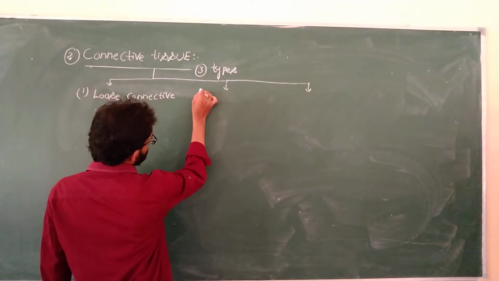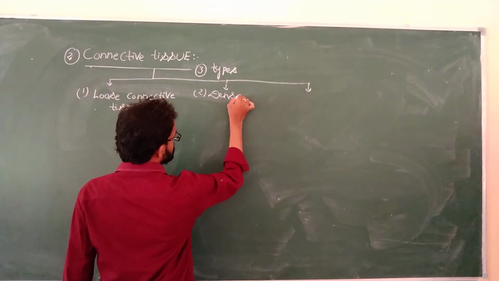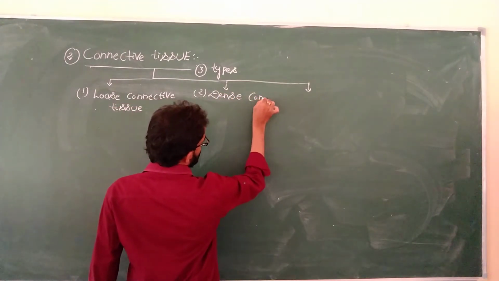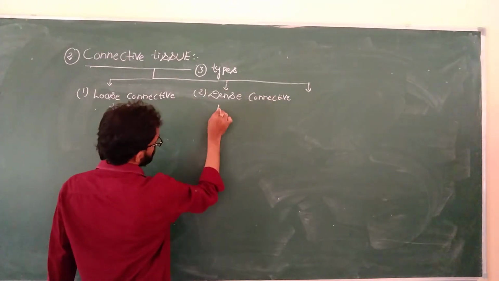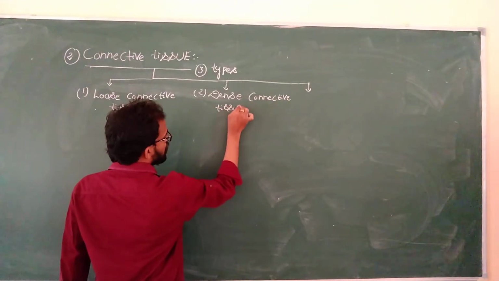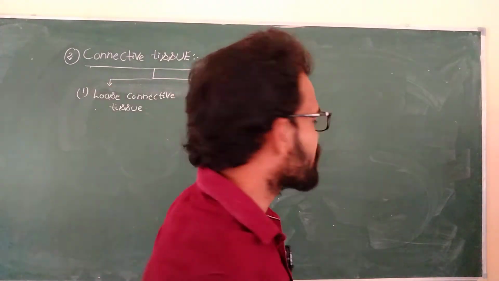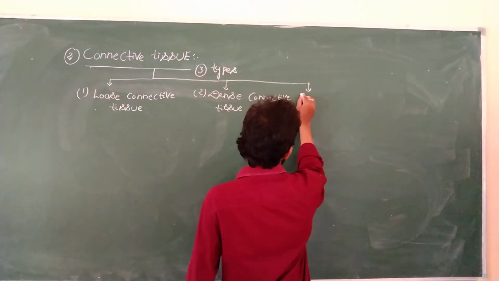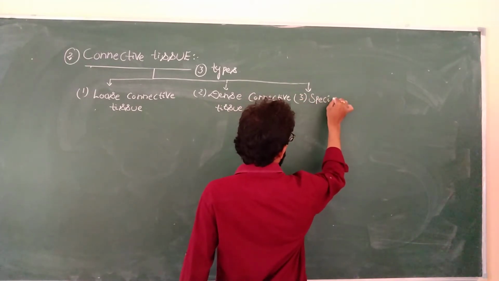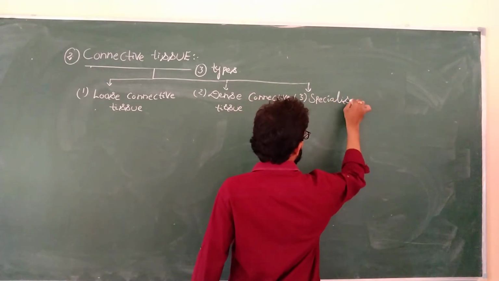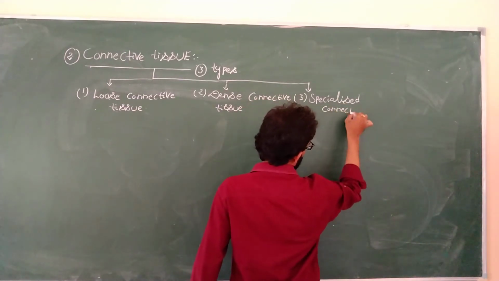The second tissue is dense connective tissue. The third type of connective tissue is known as specialized connective tissue.